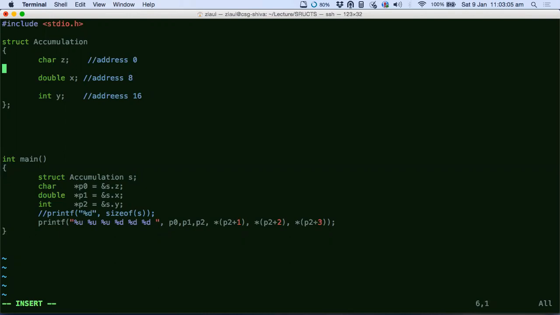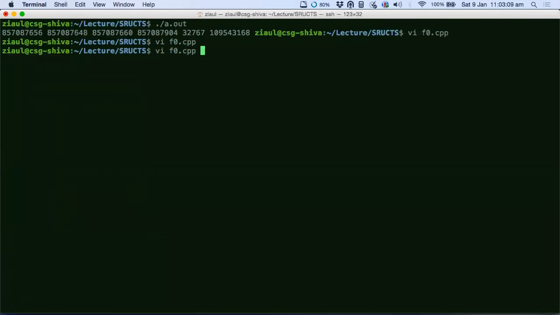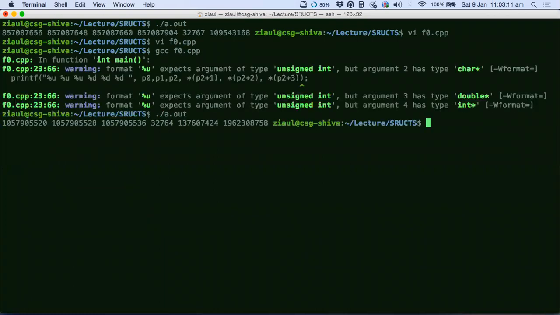Okay, so what did we actually get, the answers here? What were the sizes? I mean, what were the addresses? What is the difference now? Yeah, Mukund is right. So 8 and 8. Okay, and then again 8. Then the padding between this is 8, right? And then here it's 8. There was no padding between the double and int, right? No, sir. In this case.